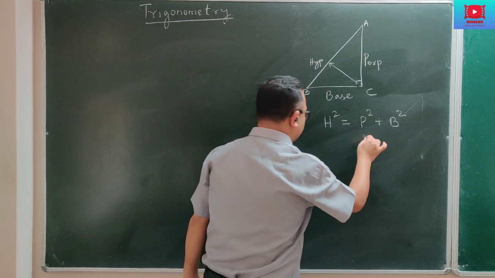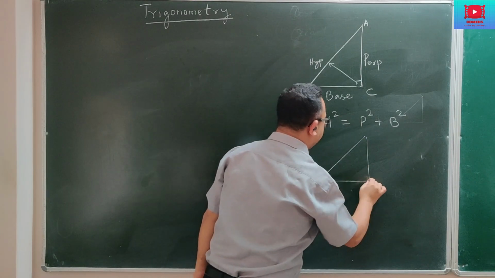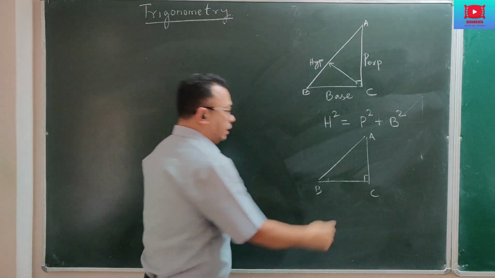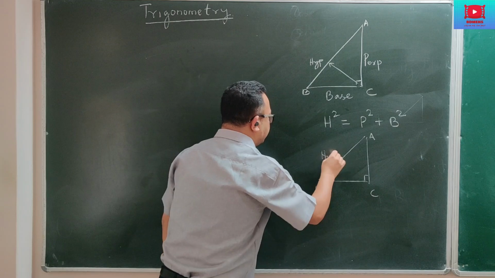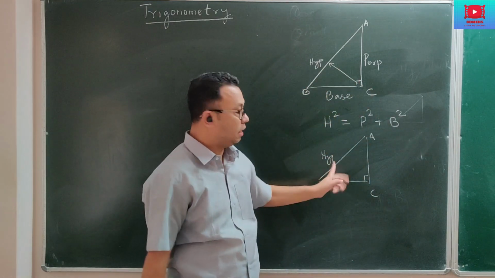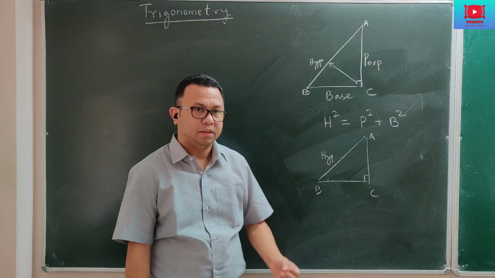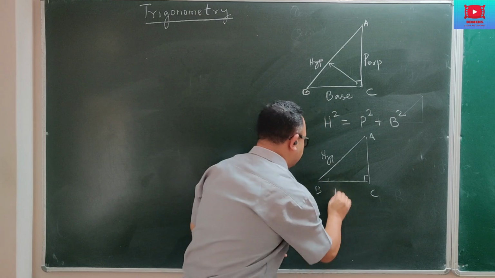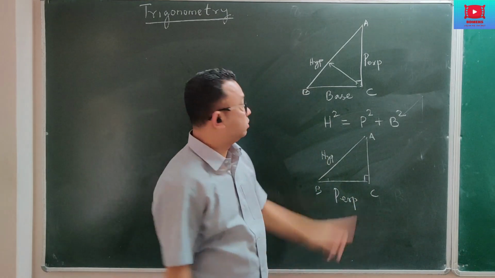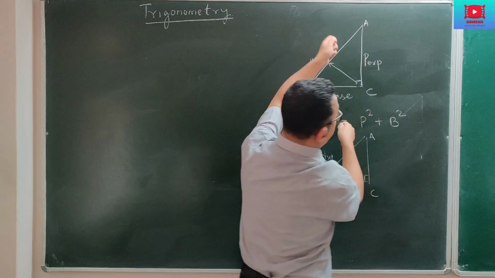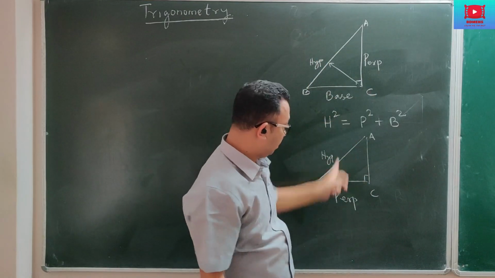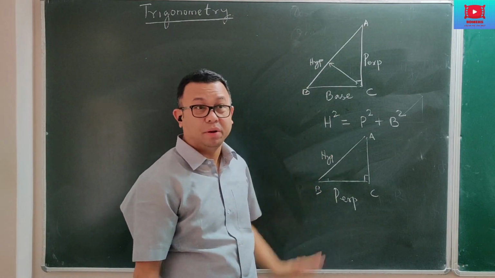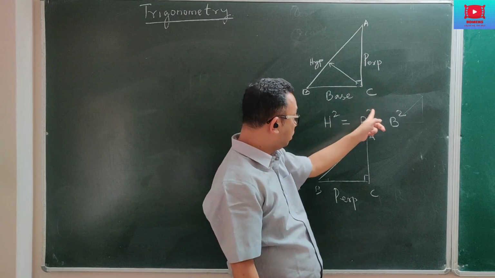Now, in Pythagoras theorem, the same triangle, here it is A, B, and C with 90 degrees at C. Opposite the 90 degree angle is the hypotenuse. Hypotenuse will never change. Hypotenuse is the longest side. But if I consider this lower side, which I had considered as base, as perpendicular, because if I rotate the same triangle clockwise, then this side will go up and this side will come down. This side will become perpendicular, going straight up, and this will go down as base.